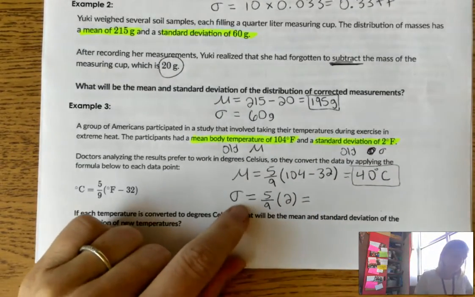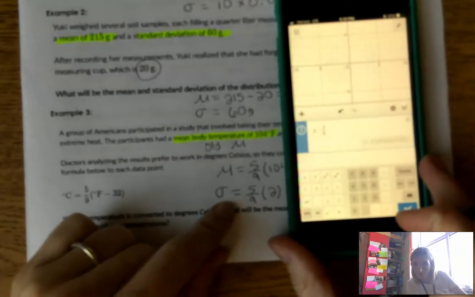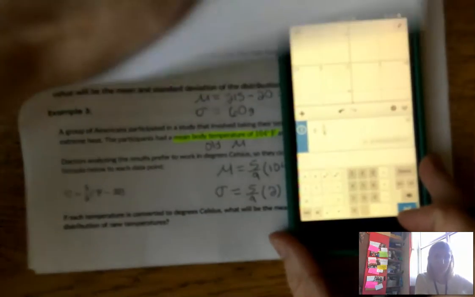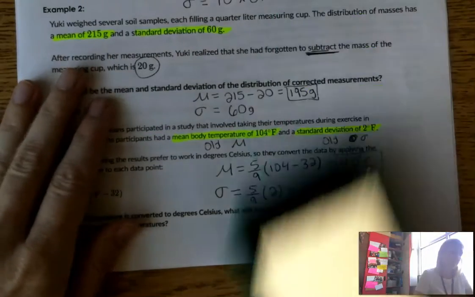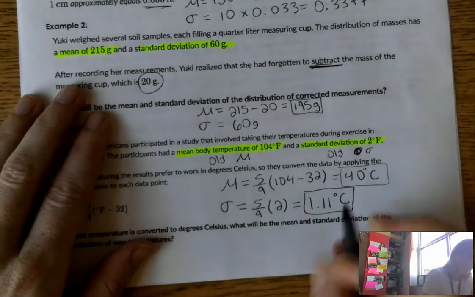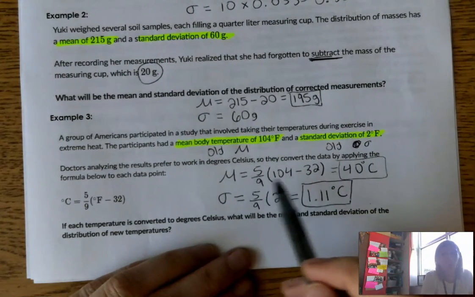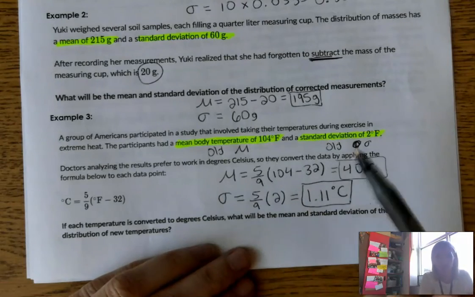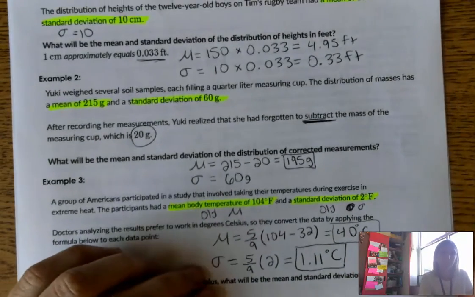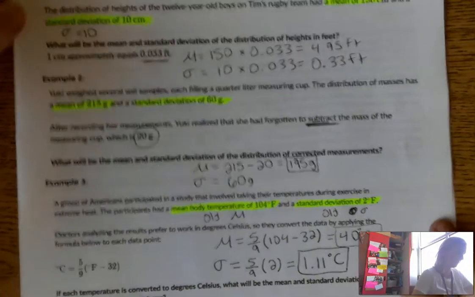All right, so I'm just going to take 2 and multiply it by 5 divided by 9, and I get 1.11 degrees Celsius. Can you see that? So that's my new standard deviation. Remember, measures of center change no matter what we're doing. Measures of spread only change with multiplication and division. All right, so hopefully that helps you with the Khan Academy, the transforming data. That's what all of this is.